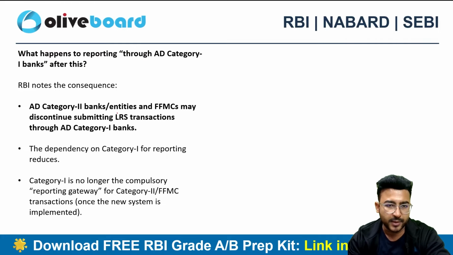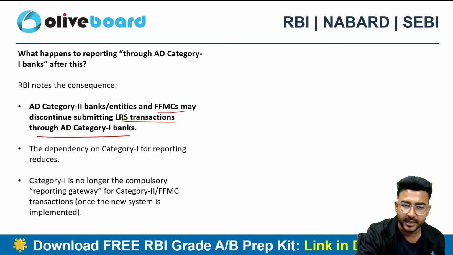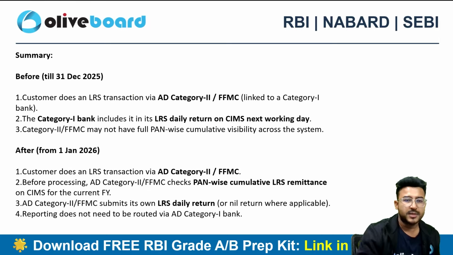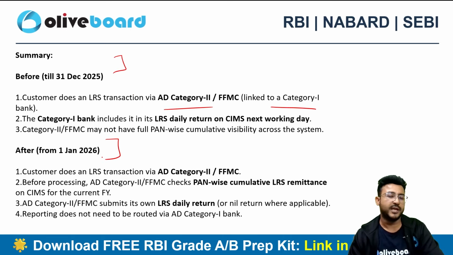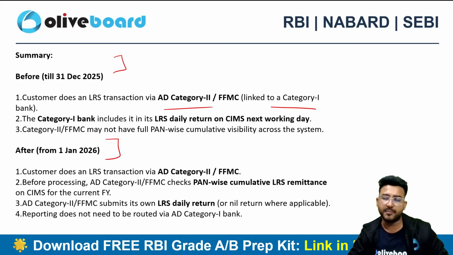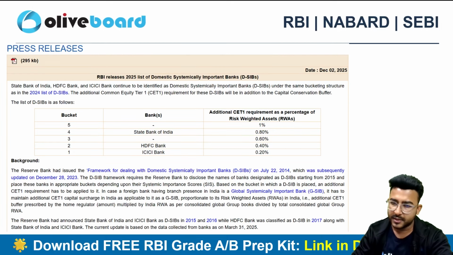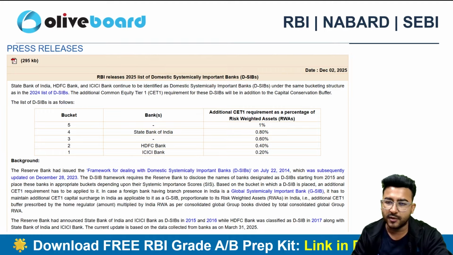The AD category 2 entities and the FFMCs may discontinue submitting the LRS transactions through the AD category 1 bank, and they can now submit directly to the RBI portal, the CIMS portal. Okay. So before 31st December, they used to submit the data via AD category 1 bank. Now from 1st of January, they will be directly submitting the data to the RBI related to the liberalized remittance scheme.